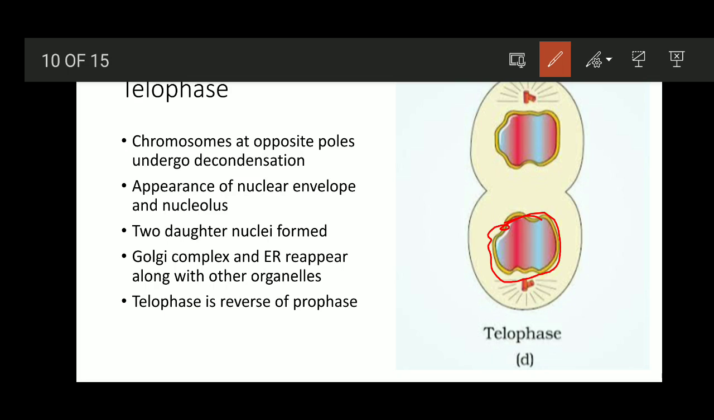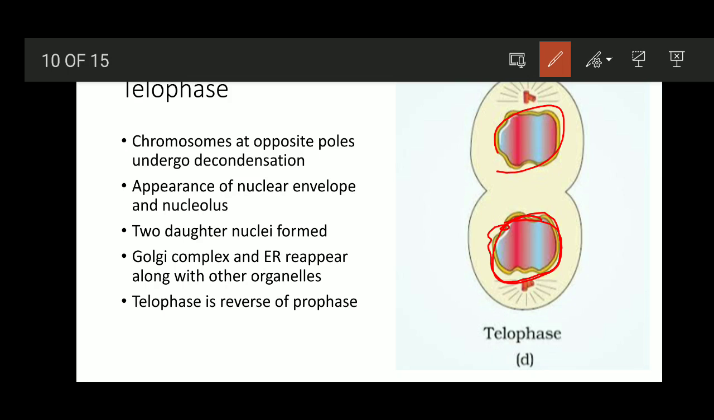Okay, and the Golgi complex, endoplasmic reticulum and other organelles, which were duplicated and which disappeared in the prophase, will once again reappear in the telophase. All this together will result in the formation of two daughter nuclei. So there is here one daughter nucleus and this is one daughter nucleus.